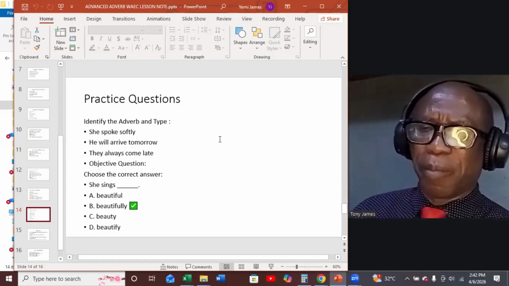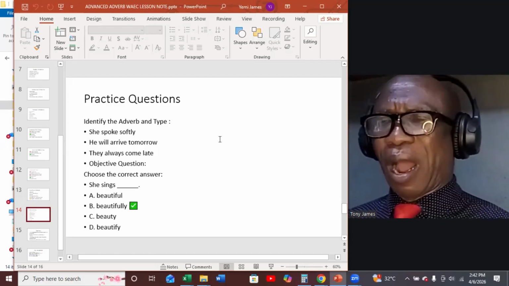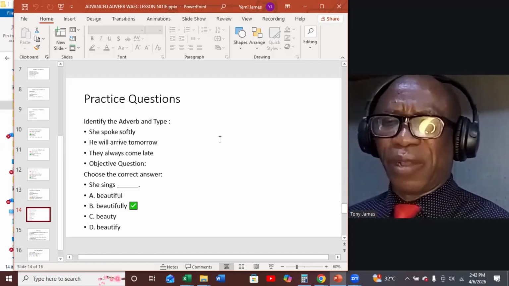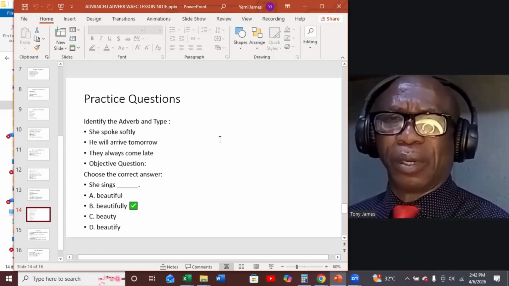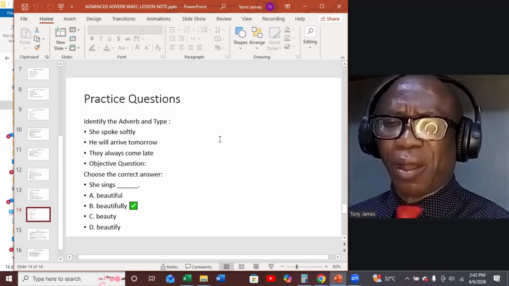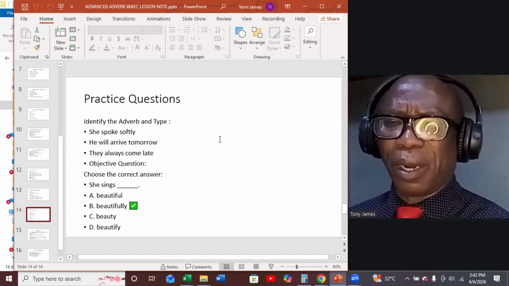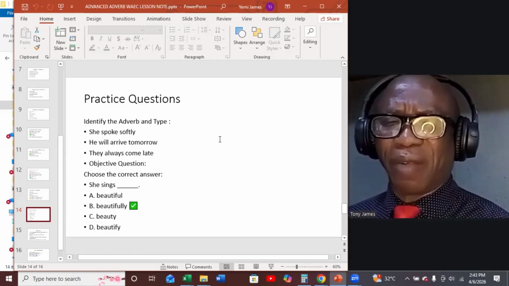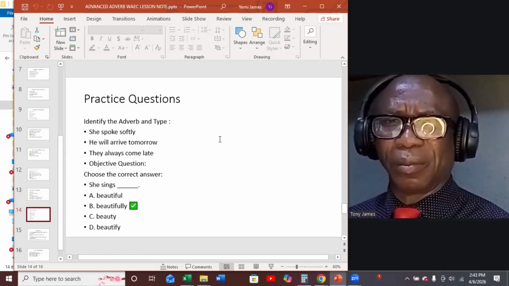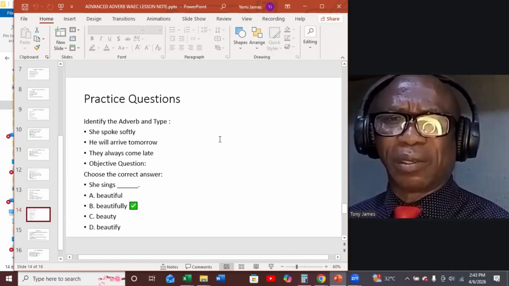Two, he will arrive tomorrow. The adverb there is tomorrow, and that is adverb of time. Three, they always come late. The adverb there is always, and that is the adverb of frequency.